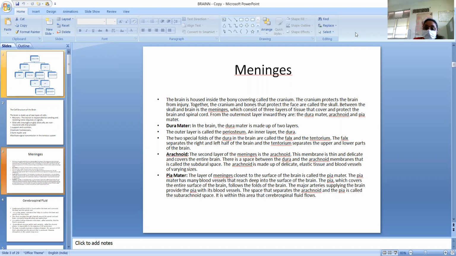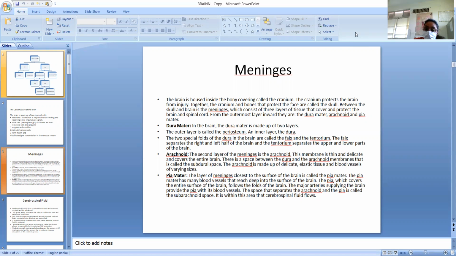Arachnoid is the second layer, and this membrane is very thin and delicate and covers the entire brain. There is a space between the dura mater and arachnoid, and this is called the subdural space. The arachnoid is made up of delicate elastic tissue and blood vessels of varying size.